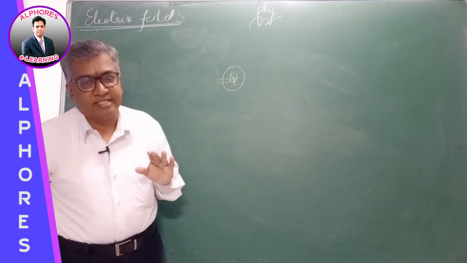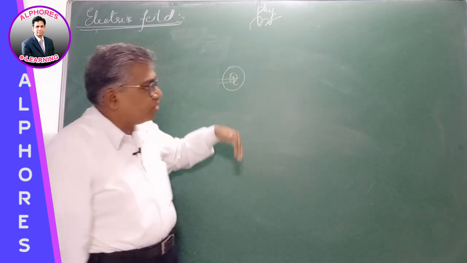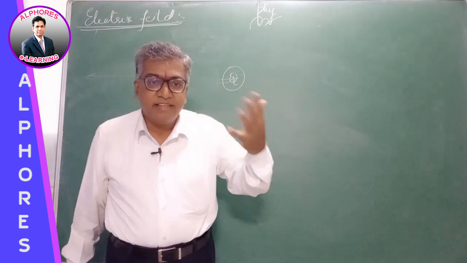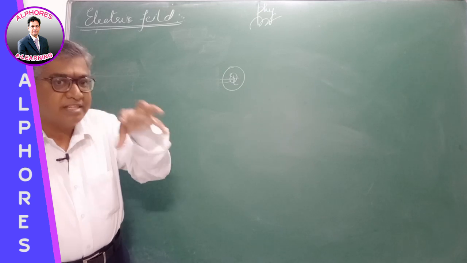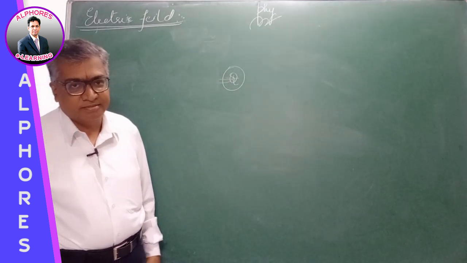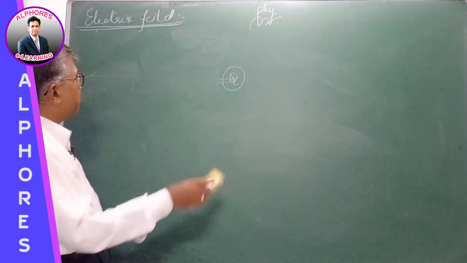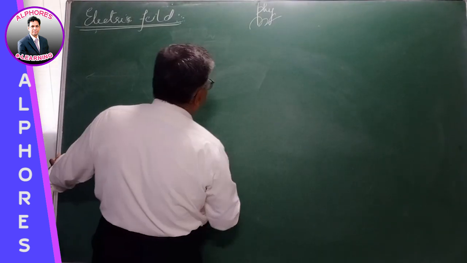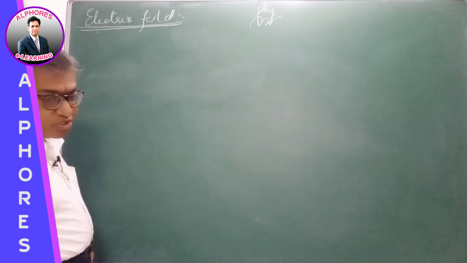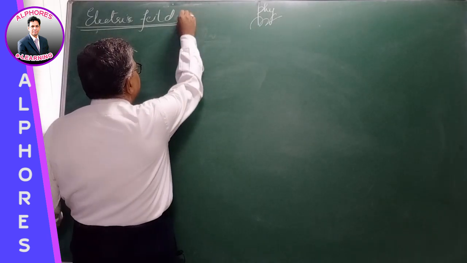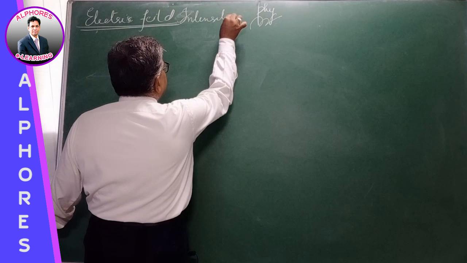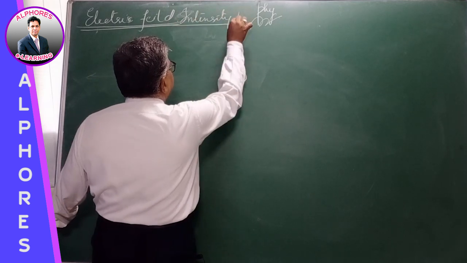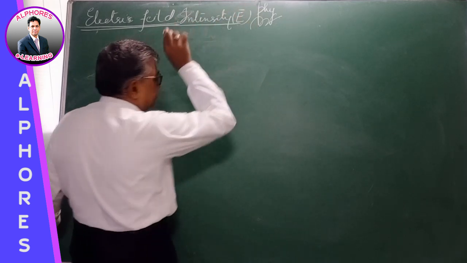First we shall study the things separately about electric field and electric potential. Later we will get the relation between the field and the potential. Actually these two determine the strength of the field, the effect of the field, right? So next let's talk about electric field strength, or electric field intensity. It is even termed as electric field strength, E bar.